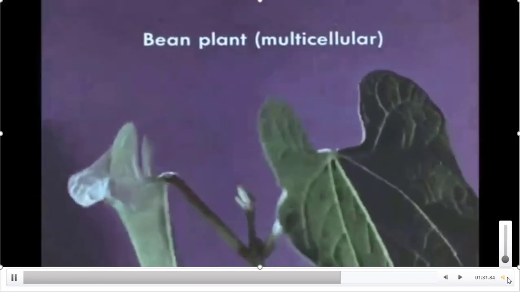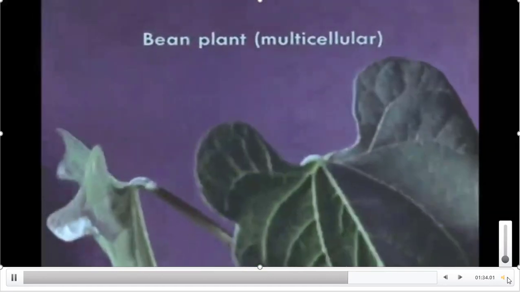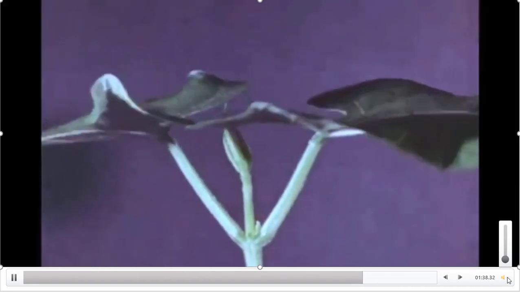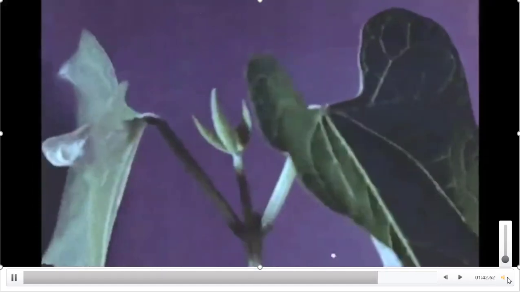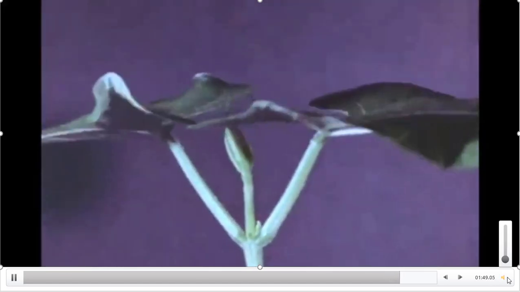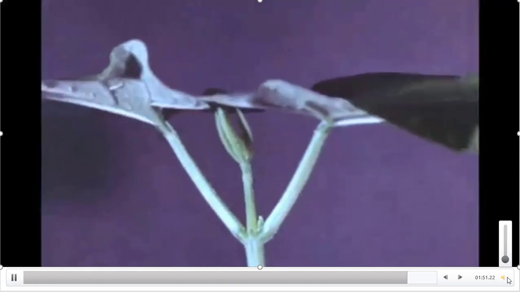And also in multicellular plants like bean plant, the tip of the shoot has meristematic tissue, and that meristematic tissue undergoes cell division that leads to elongation of the stem. That is what you are observing now.